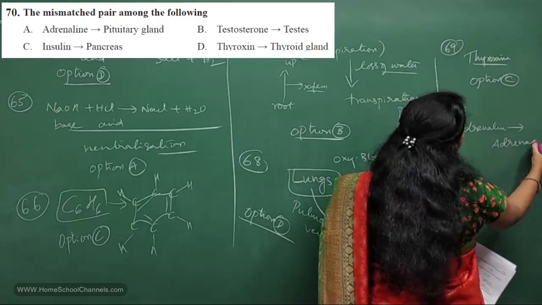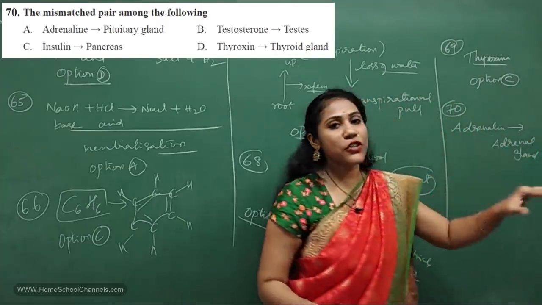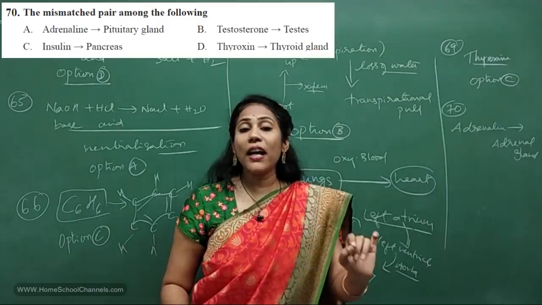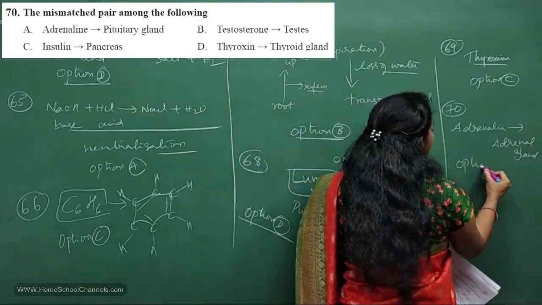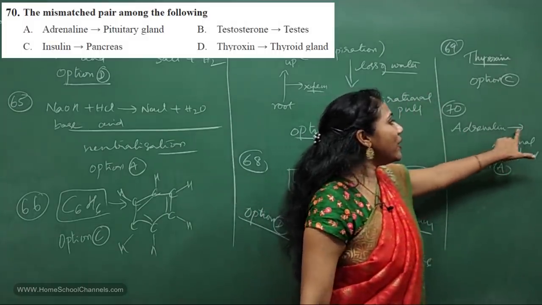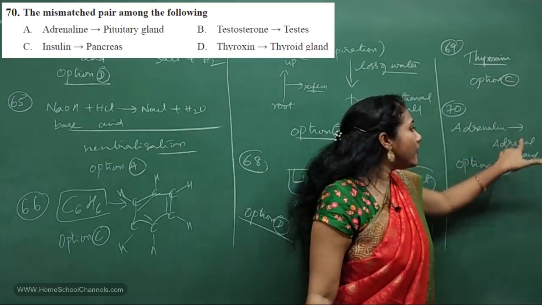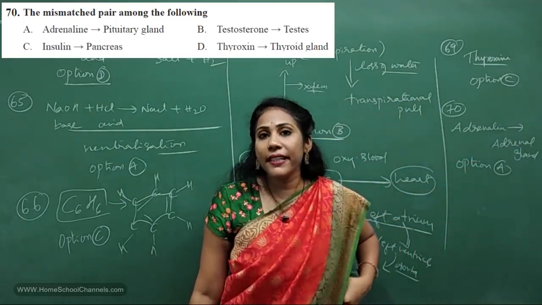It's not pituitary. So in the first option itself, you have observed a mismatch, right? So option A is the correct answer because it's a mismatch. Adrenaline will never be secreted in the pituitary. It is secreted in the adrenal gland, which is located above the kidneys.